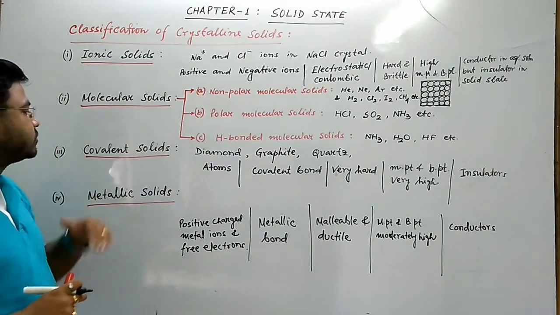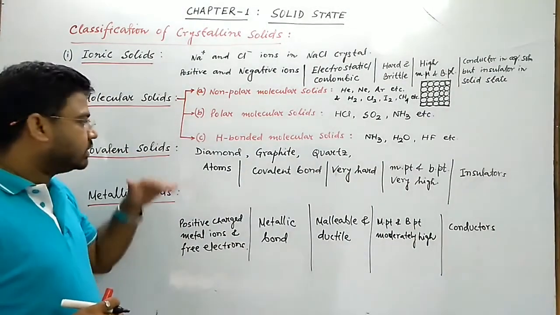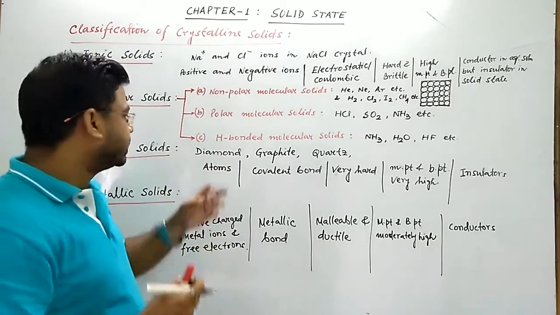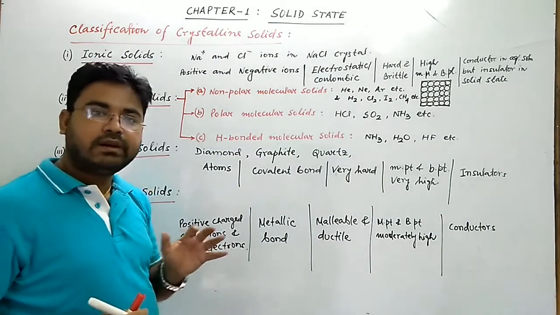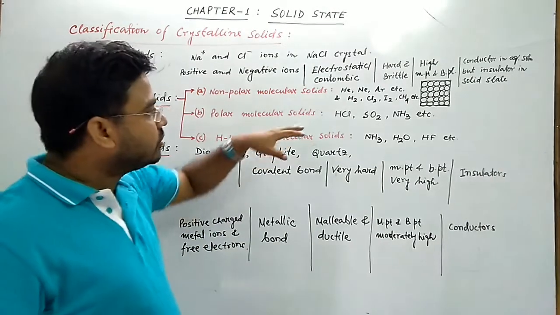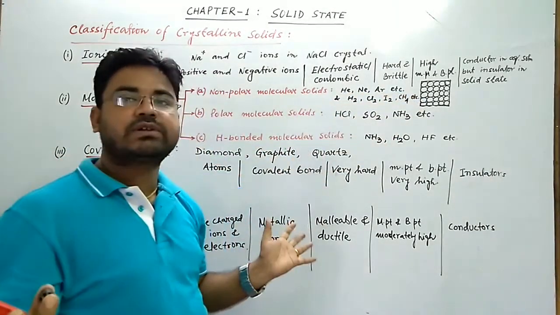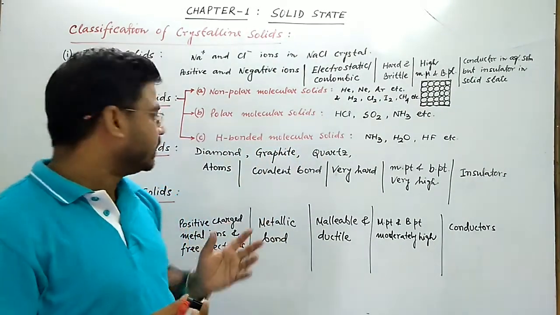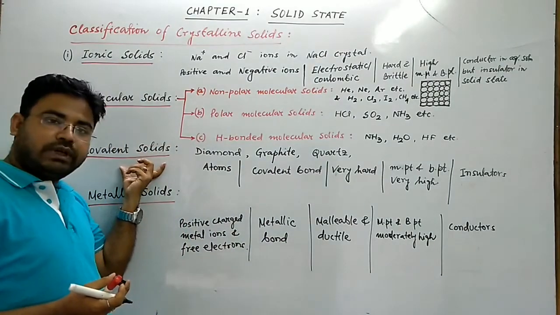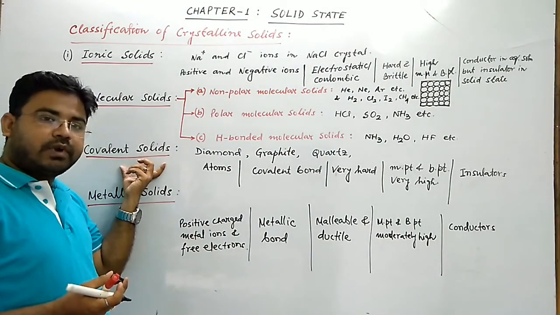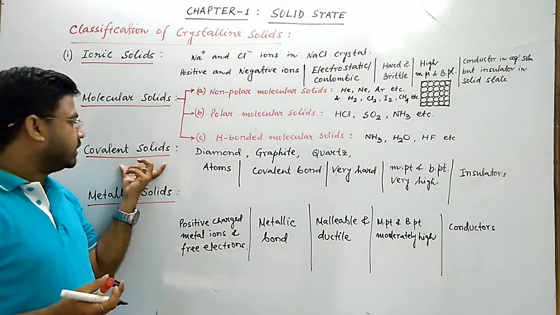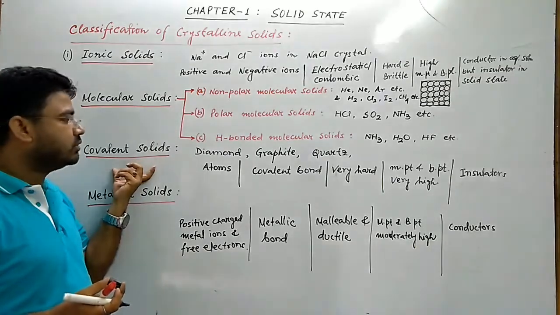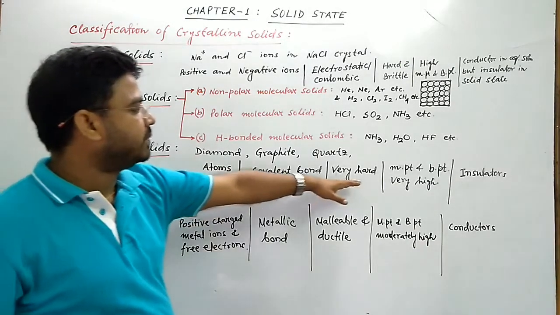Next is covalent solids. In covalent solids, the constituent particles are atoms, which are held together by covalent bonds and extend throughout the crystal and form a three-dimensional network structure, a three-dimensional gigantic structure. So covalent solids are directional in nature. Since covalent bond is a strong force of attraction, that's why covalent solids are very hard.